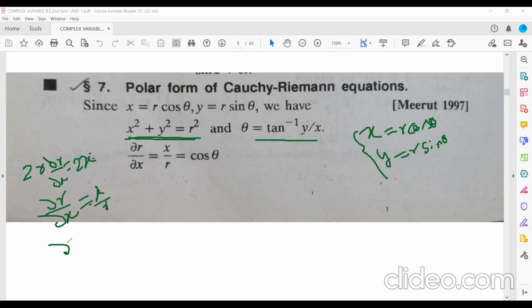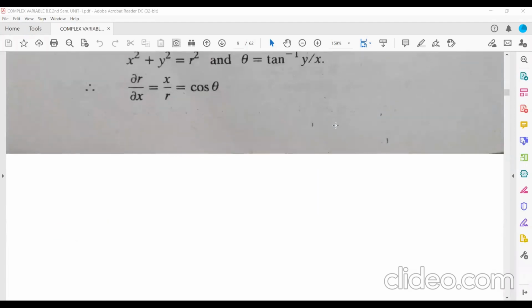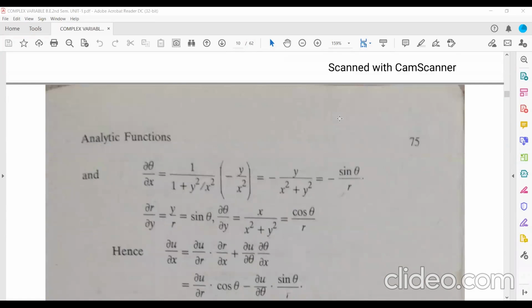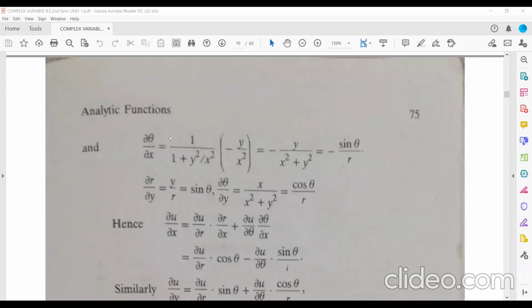Similarly, you can find del r by del y. Del r by del y is equal to y by r. Similarly, you can find del theta by del x and del theta by del y. These things will be required in the later part. Del theta by del x is just simple differentiation, nothing more. Del theta by del x will come as minus sin theta upon r, and del theta by del y will come as cos theta by r.